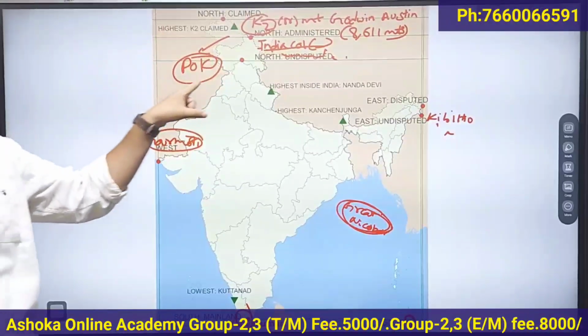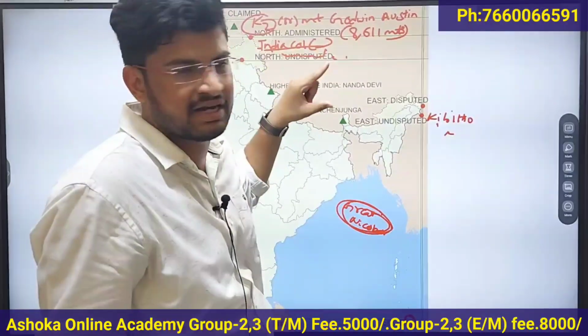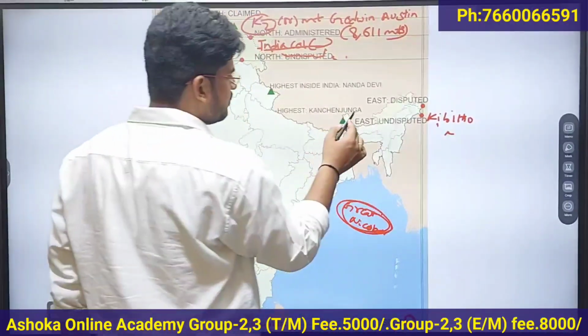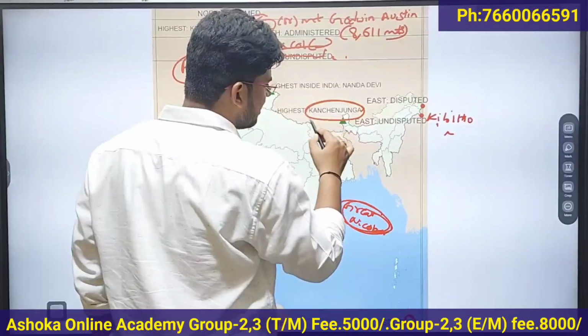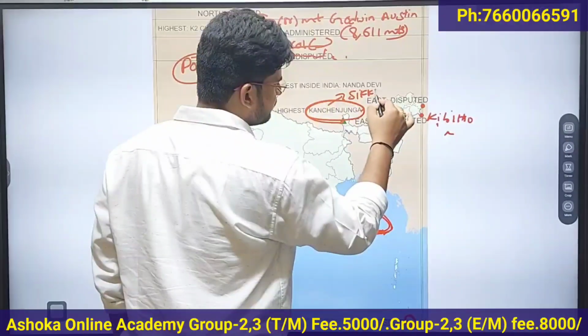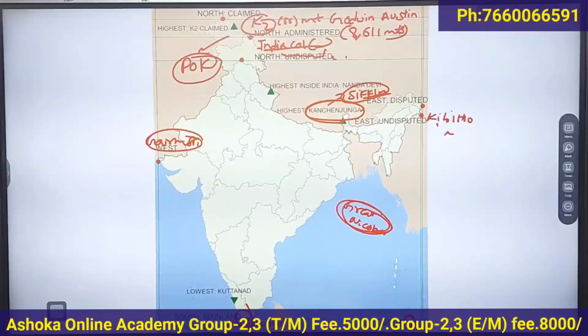So if there is K2 in the options, you should go for K2. K2 is the highest peak in India. If there is no K2 in the options, then we have to choose Kanchenjunga, which is located in Sikkim. Clear?